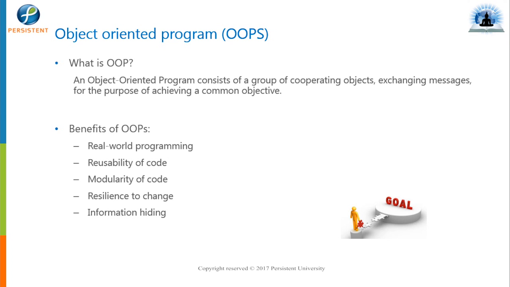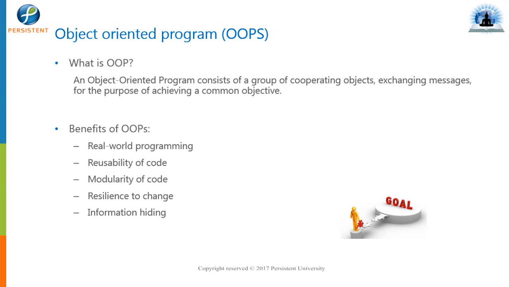So the question is why object oriented programming language? The recent concept, procedural language, has some disadvantages, some problems. We noted down those problems and came up with some solutions, and those solutions are nothing but object oriented programming in short.